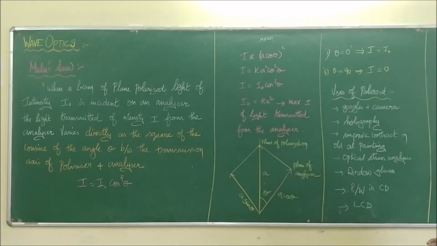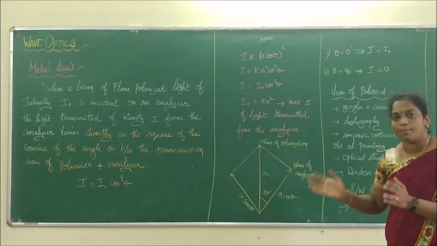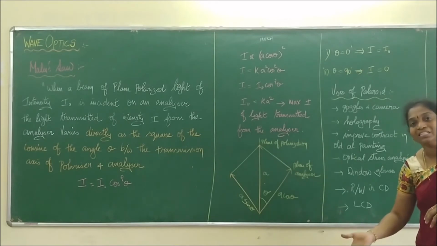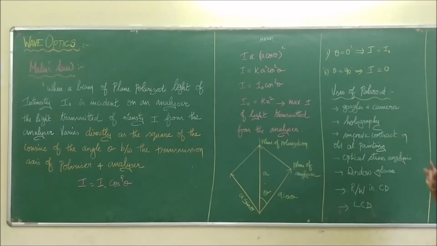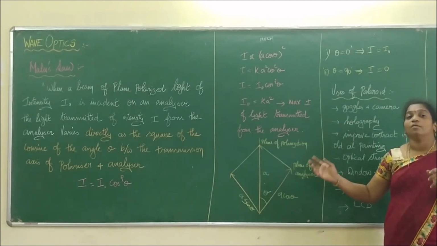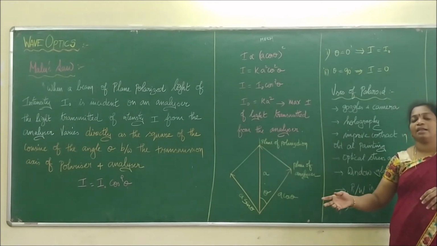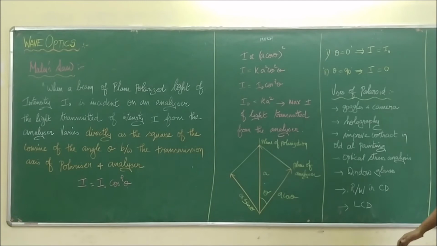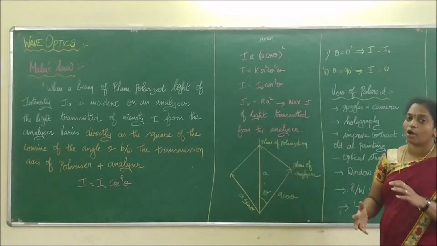So what have we studied till now? We studied what is meant by polarization, and the difference between a polarized light and an unpolarized light. Then we studied the plane of vibration and plane of polarization and different techniques to produce a polarized light. Then we studied a technique called the selective absorption technique, and then the law between what? Polarizer and analyzer. Then we studied the uses of polaroid. Right? I hope you have understood this.